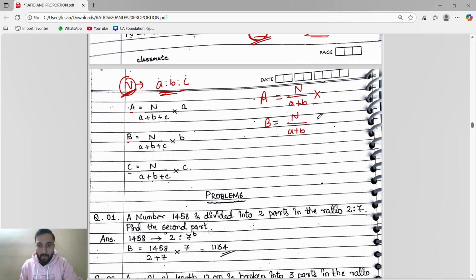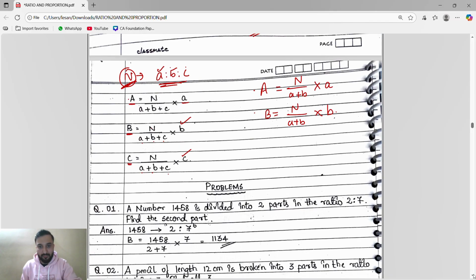Now, if it is A, meaning the first part, multiply with the first ratio. If it is B, meaning the second part, multiply with the second ratio. C means the third part, multiply with the third ratio, C.